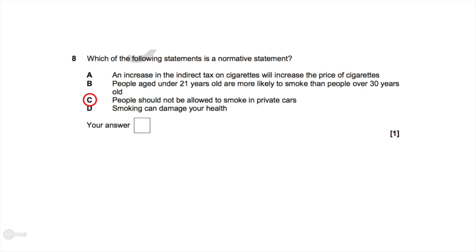D, smoking can damage your health. We can test that. We can have a look at the cancers from smoking and different health related diseases, and we can see if smoking does or doesn't damage your health. But with these questions, it's mainly looking at which one is the odd one out and then going from there and just choosing the one that it's meant to be. But obviously try to remember which one's which.